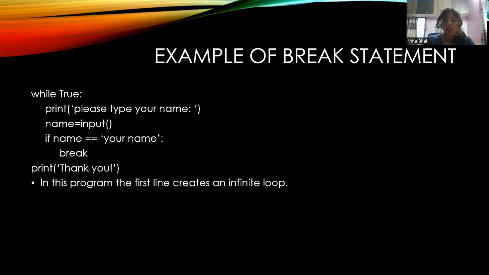As long as you type an input that does not match your name, the loop is going to keep on running. When the input you type is equal to your name, it's going to execute the break statement, come out of the loop, and then print the thank you note for you.